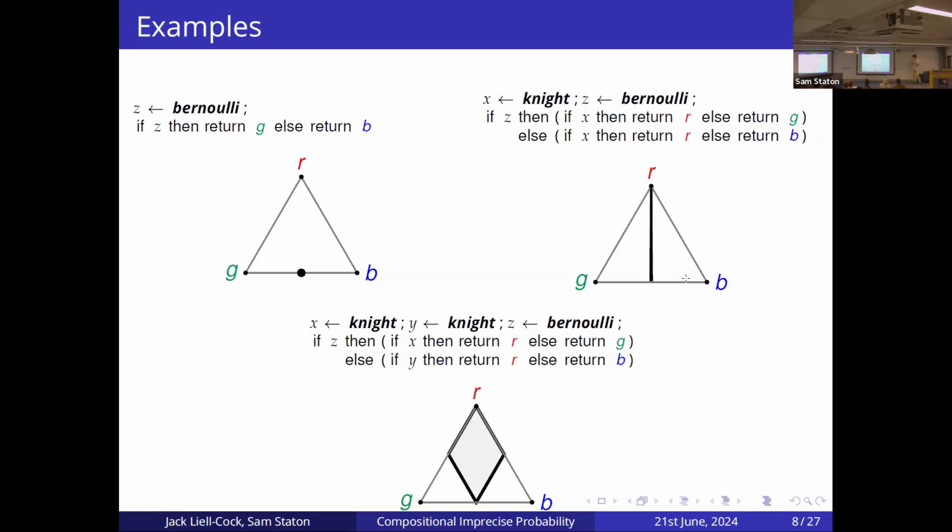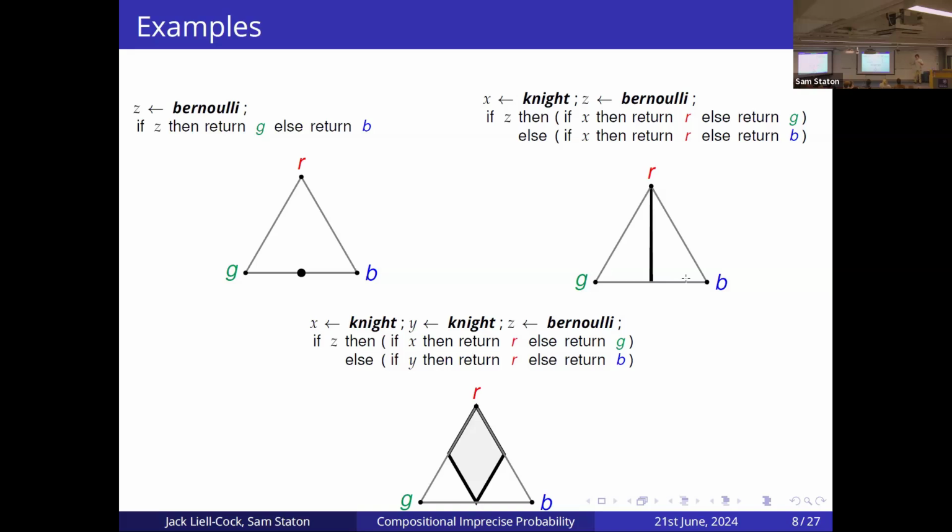Now, if we increase the complexity slightly more and have two Knightian choices, or two Knightian uncertainties, the only difference between this program and the first program is we condition on Y in the else statement of the Bernoulli trial. Since we've decoupled the Knightian uncertainty, we could have, say, X being the distribution which always returns true, and Y being the distribution which always returns true. And so that will always return red, as we saw in the first program.